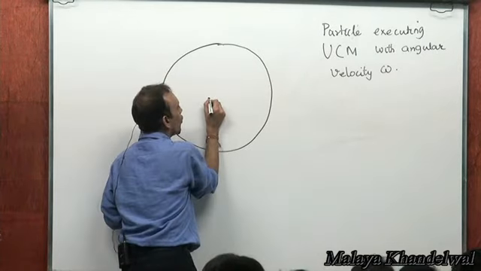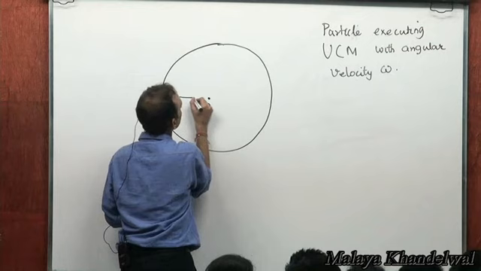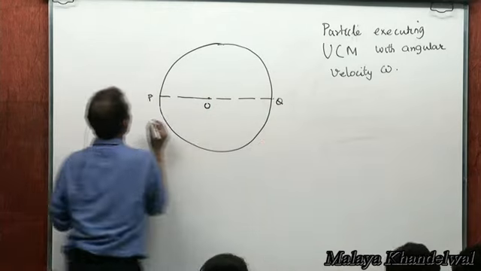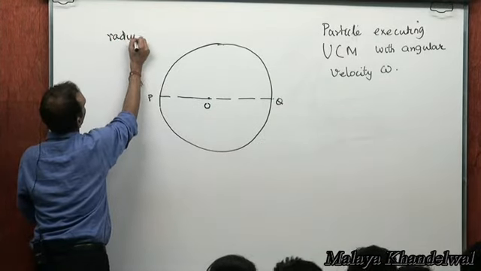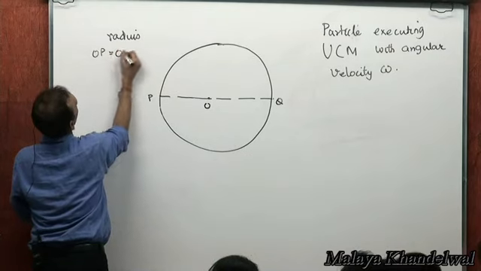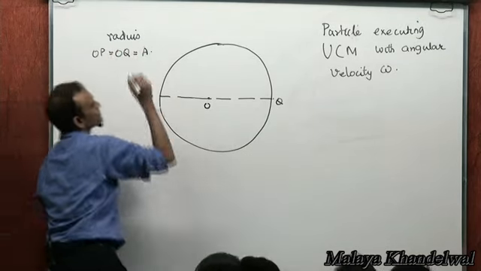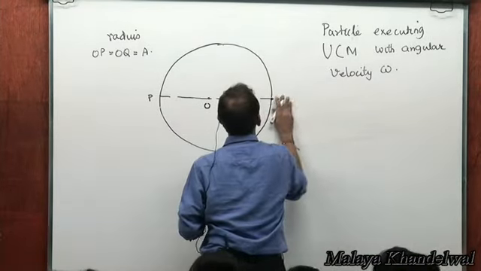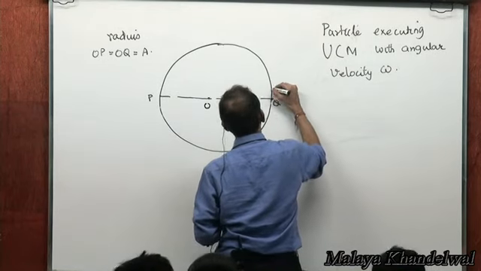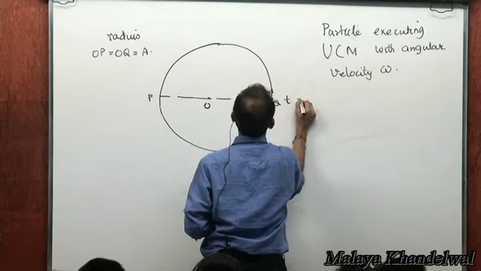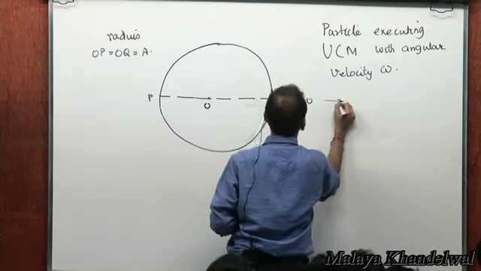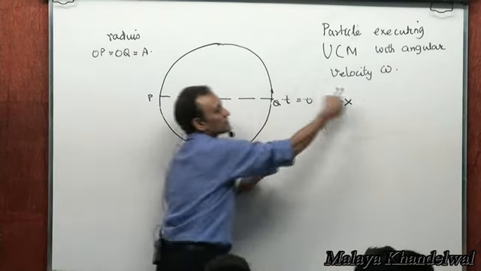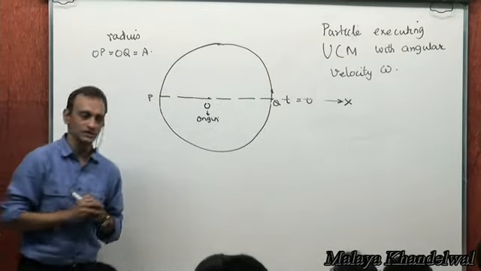With O as the center, and say this is a certain diameter of that circle, PQ. Let's say the radius of the circle, OP equals OQ equals A. Let's say A is the radius of the circle, and there is a particle at t equal to 0, and let me refer to this direction as the x-axis and this as the origin of coordinates.